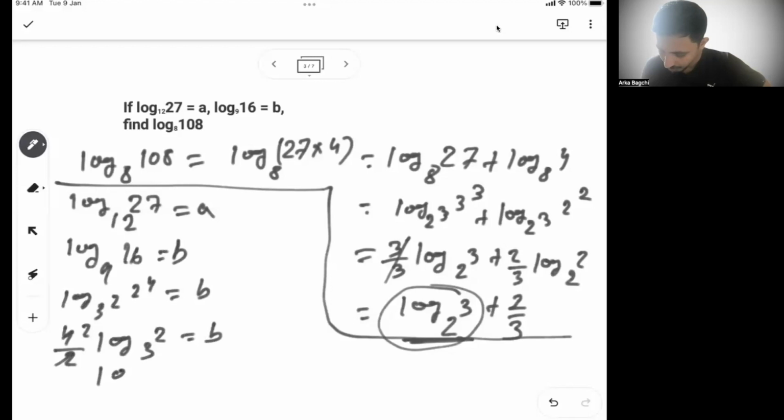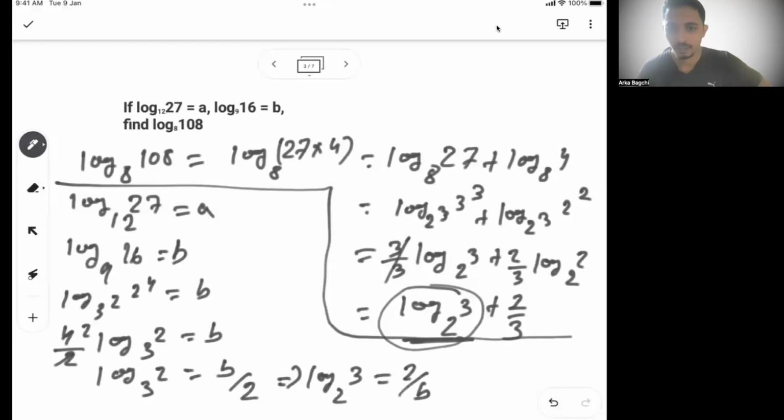So I can say log of 2 base 3 is equal to B by 2. So from here I can say log of 3 base 2 is equal to nothing but 2 by B. So that's what we got.